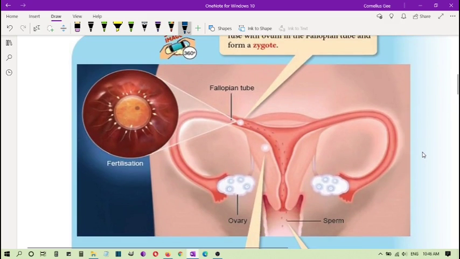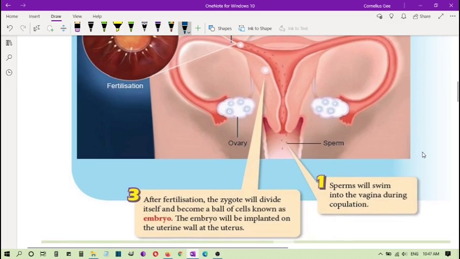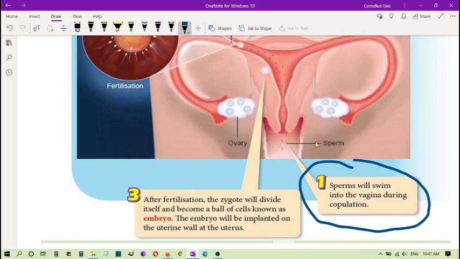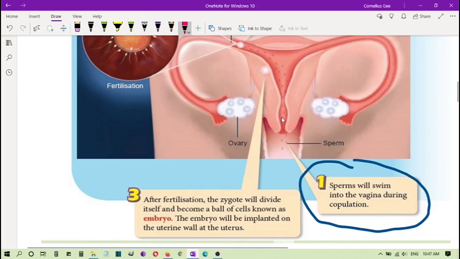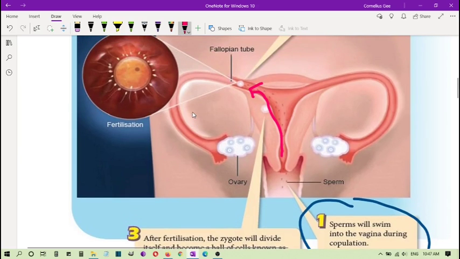This is the structure of the female reproduction system. We have the sperm coming in. Sperm will swim towards the vagina during copulation, and once it enters the uterus, it will go all the way up, until we meet the ovum. The ovum is here.